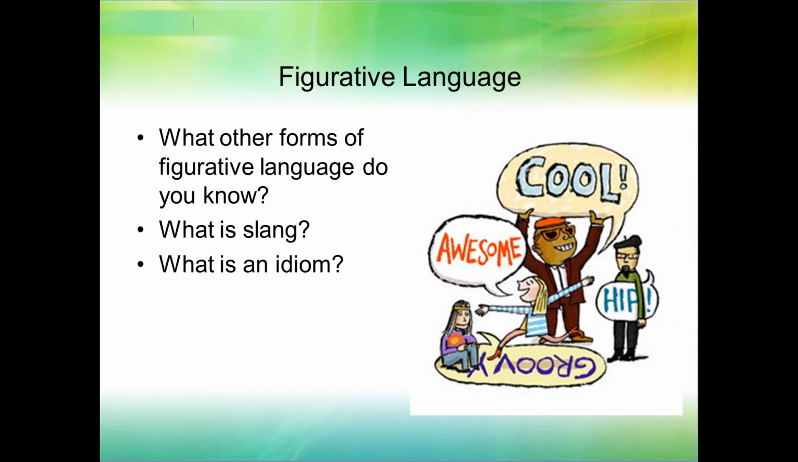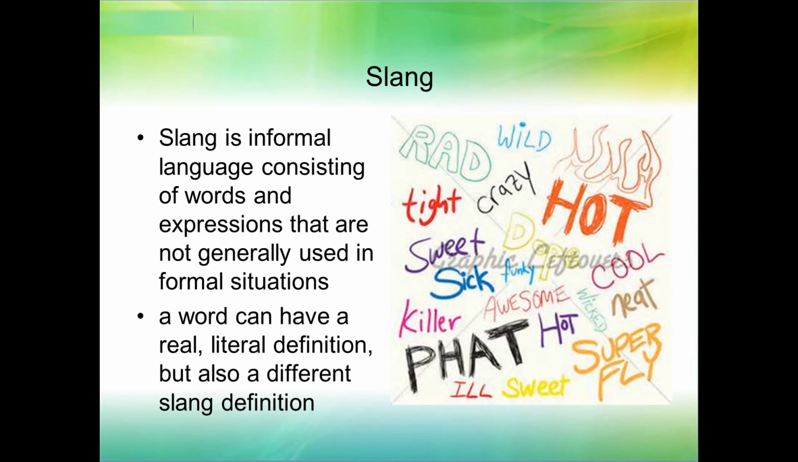What is slang? What is an idiom? Slang is informal language consisting of words and expressions that are not generally used in formal situations. A word can have a real, literal definition, but also a different slang definition.